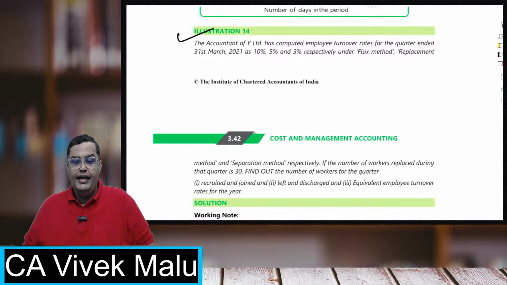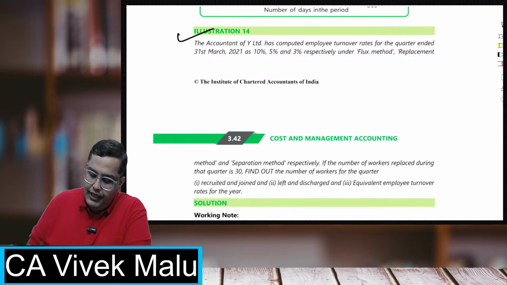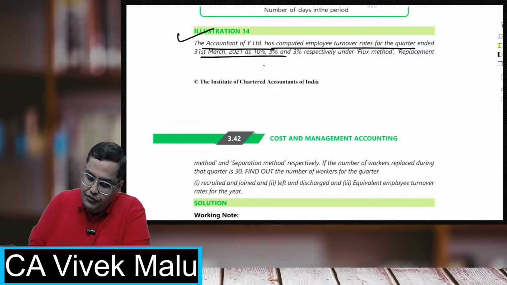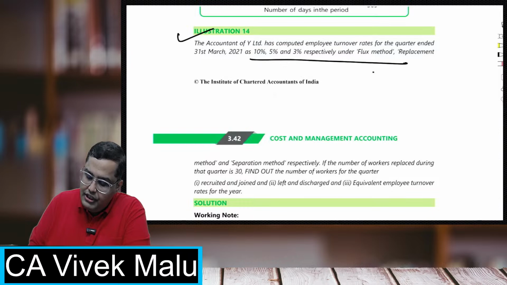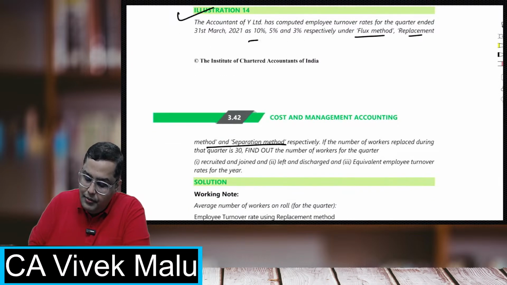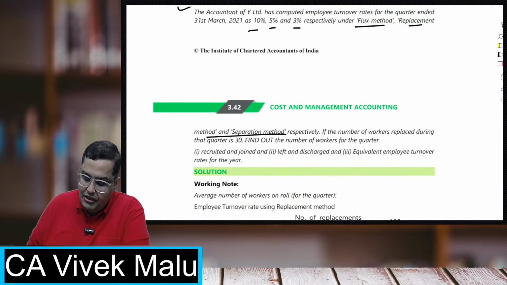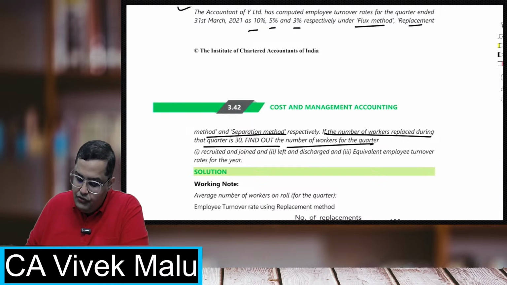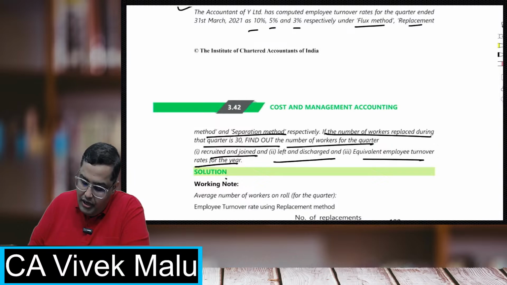Let's do question 14 right now, and this is where we'll conclude this chapter. Accountant of Y Limited has computed employee turnover rates for the year ended 31st March 21 as 10%, 5%, 3% under flux, replacement and separation. तो बेटा उन्होंने फ्लक्स में कैलकुलेट किया 10%, रिप्लेसमेंट में कैलकुलेट किया 5% एंड सेपरेशन में 3%. If the number of workers replaced during the quarter is 30, find out the number of workers for the quarter, recruited and joined, left and discharged, and employee turnover rates.